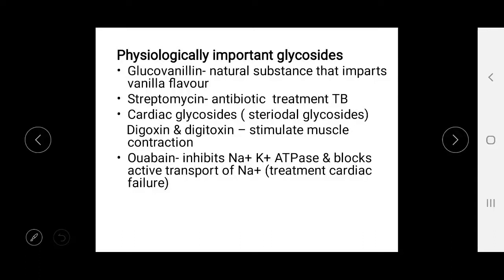Physiologically they are very important, like glucovanillin and streptomycin, and streptomycin is used in the treatment of tuberculosis. Then cardiac glycosides, here digoxin and digitoxin, stimulate muscle contraction. Then ouabain inhibits the sodium-potassium ATPase and blocks the active transport of sodium, and it is useful in cardiac failure patients.